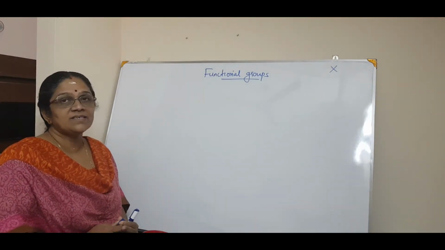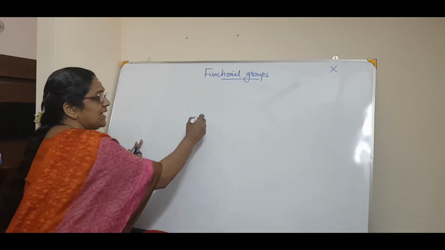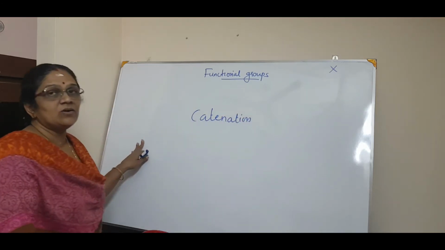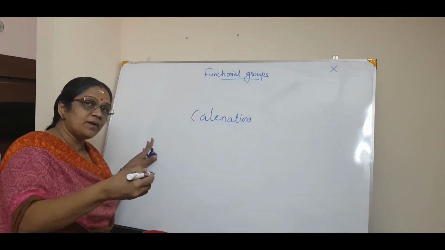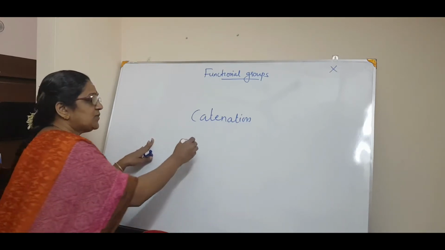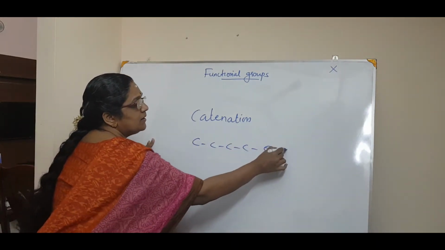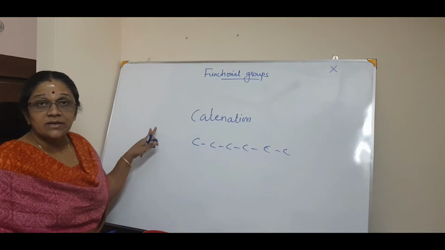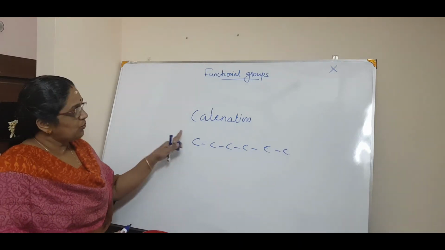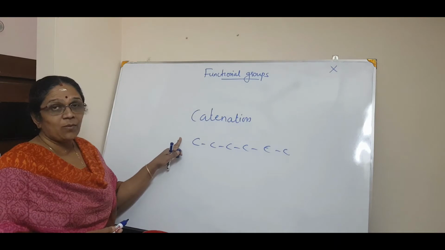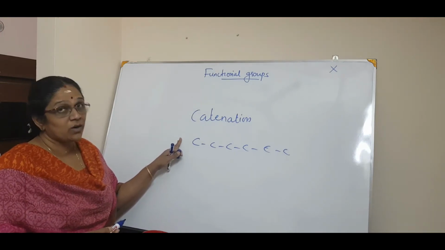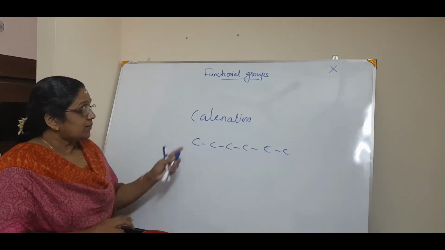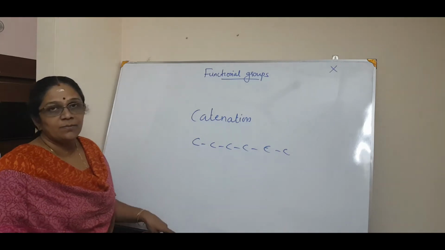You know, carbon has got a tendency like catenation, isn't it? Catenation means the unique ability of carbon to form carbon-carbon bonds, that is self-linkage. So carbon forms large molecules, and you call that unique ability catenation. It's a versatile nature of carbon.